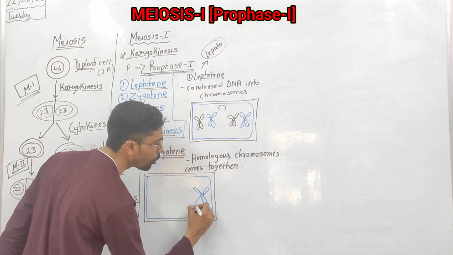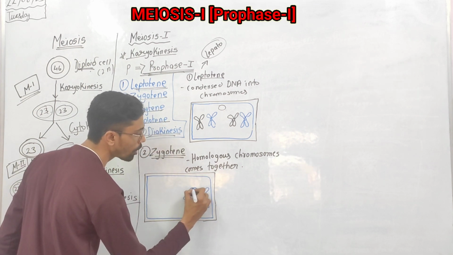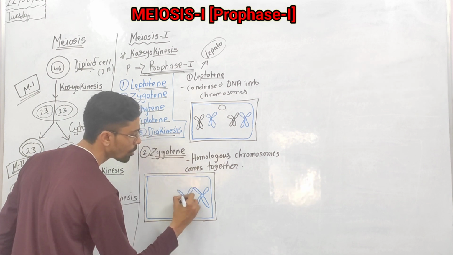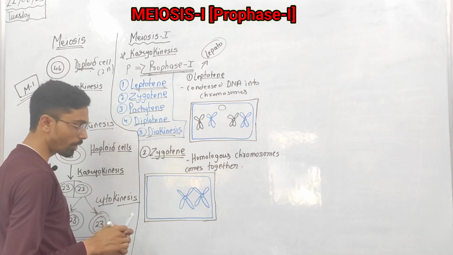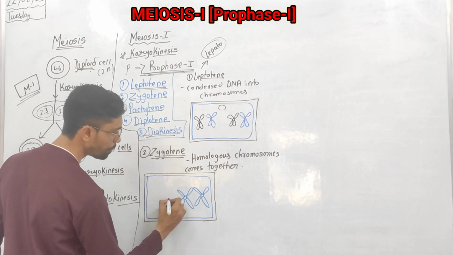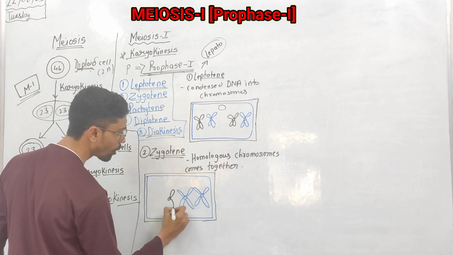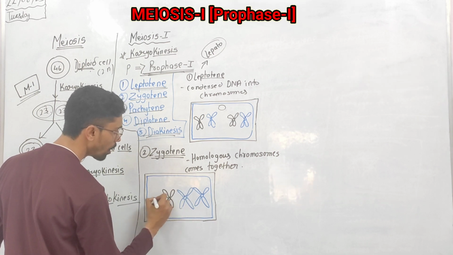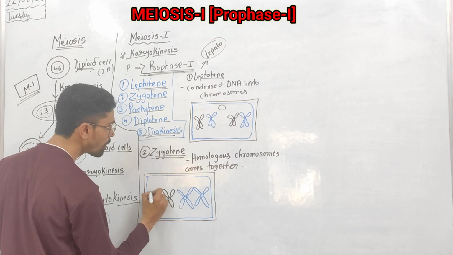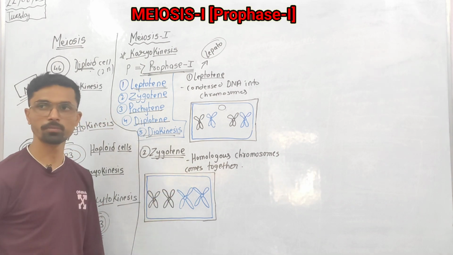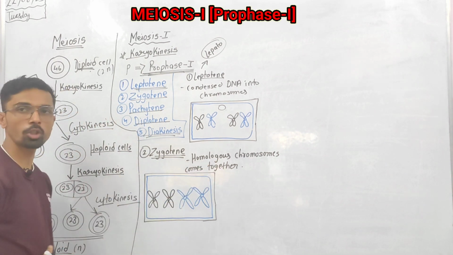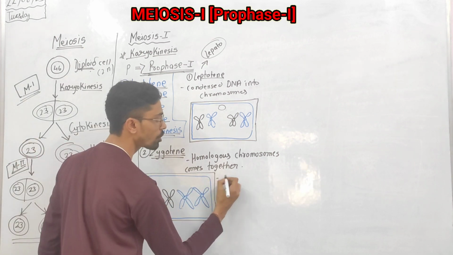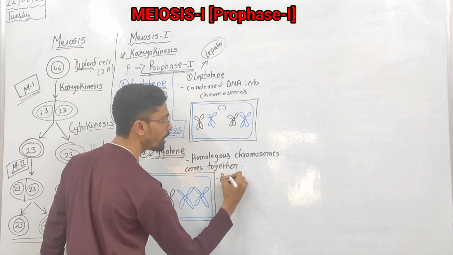So assume that blue are the homologous chromosomes. These two homologous chromosomes come together, and here the two black chromosomes also come together. So here the homologous chromosomes come together. That structure is also called a bivalent.